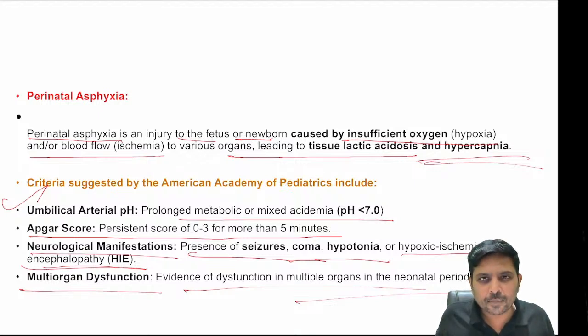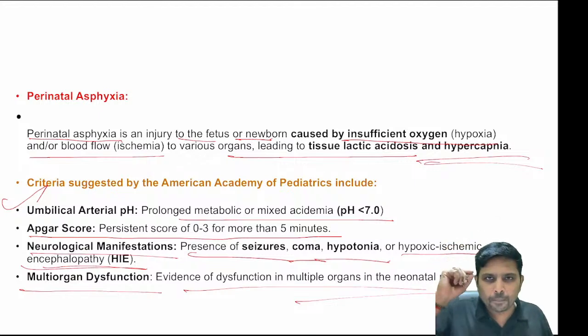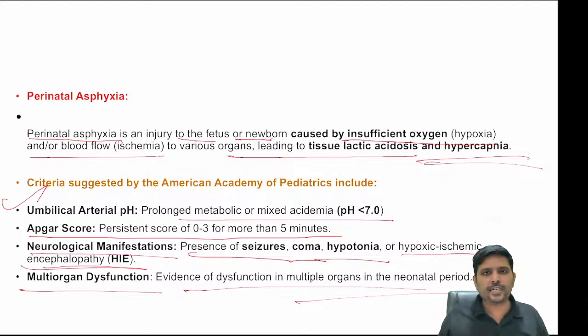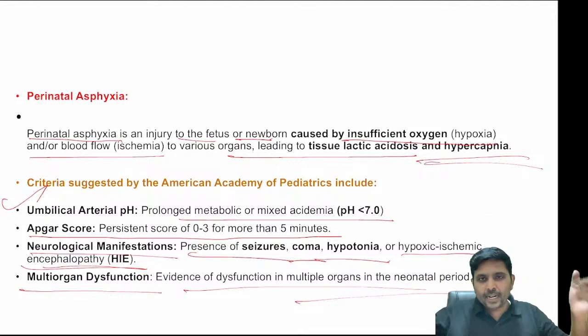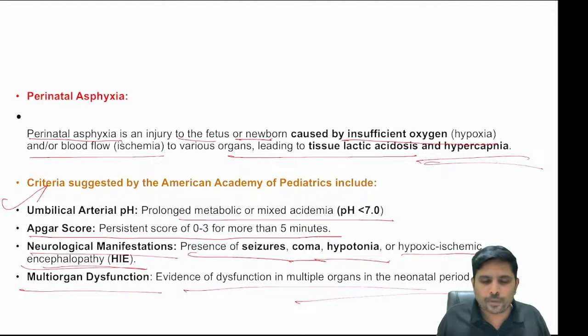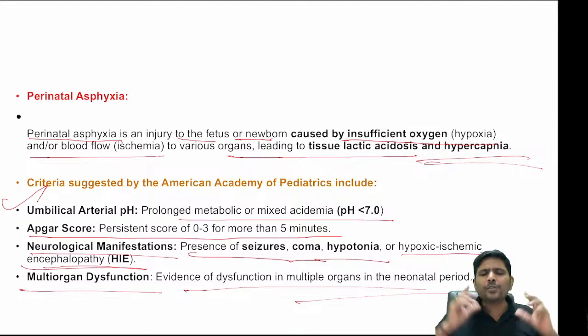Now you know what is called perinatal asphyxia. Perinatal asphyxia means these are all the criteria: umbilical cord arterial pH less than 7, persistent low Apgar of 0 to 3 for more than 5 minutes, brain involvement in the form of seizures, coma, lethargy, other multi-organ dysfunction, most commonly elevated urea and creatinine, otherwise known as oliguria manifestation, poor urine output. So this is the perinatal asphyxia classification.